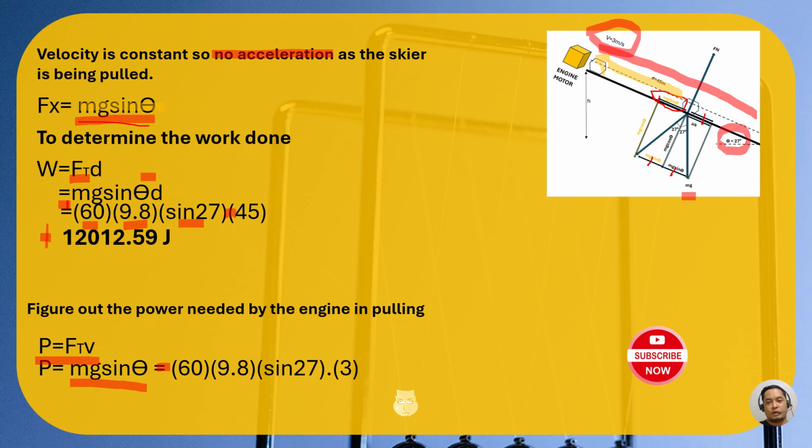And our velocity also, since it goes to the left, we can put negative here. All right. It's just the direction, so no problem with that. When you input all this stuff here, we will have power equal to 800.84 joules per second, or watts. 800.84 watts or joules per second. So this is the power needed by the engine in pulling the object.